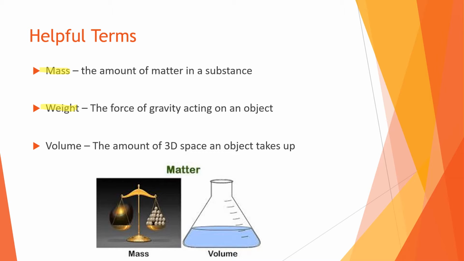Whereas weight is something that can change based off of gravity and where you are located or where an object or a substance is located. So weight could change if you were on a different planet. Okay, so mass stays the same, whereas weight can change. Volume is the amount of 3D space an object takes up. Okay, so volume is the amount of space an object or a substance takes up.